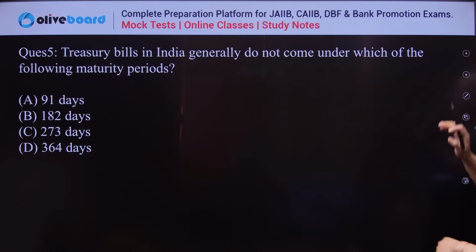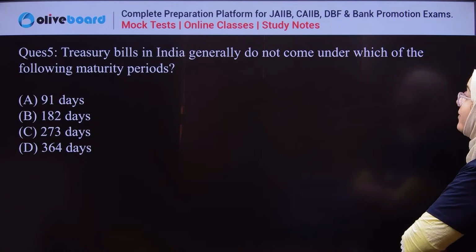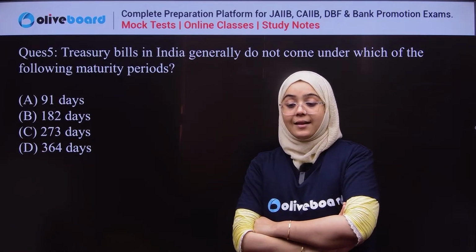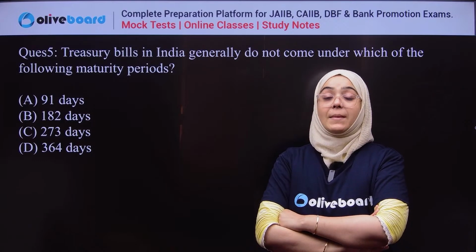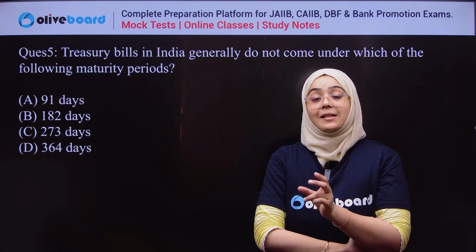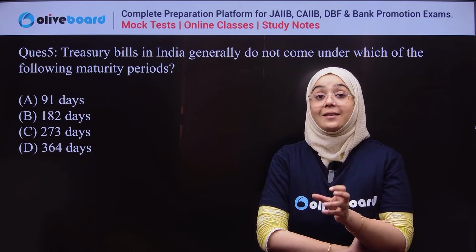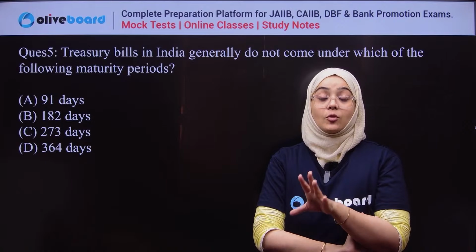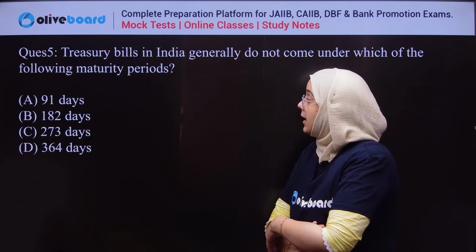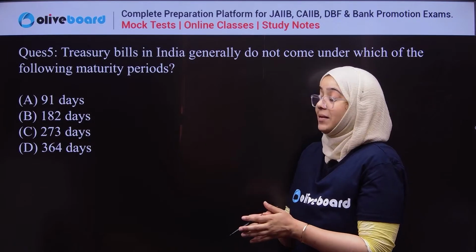Next question is: treasury bill in India generally does not come under which of the following maturity periods? As you all know, treasury bill is a short-term instrument, offered in certain maturities. In India, which of the following is not a maturity time period for treasury bill? That is 91 days, 182 days, 273 days, or 364 days.